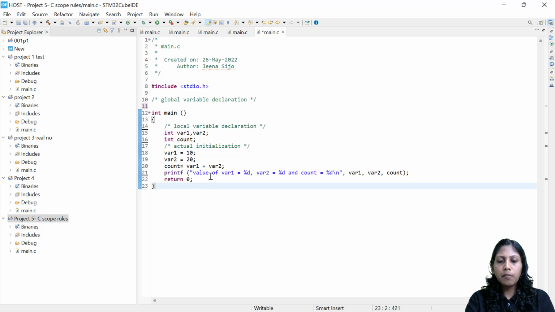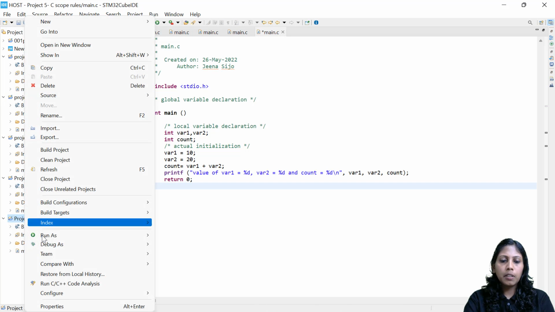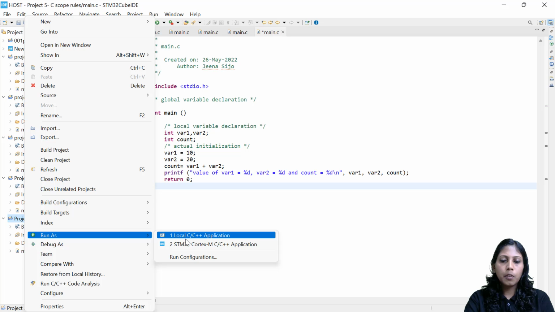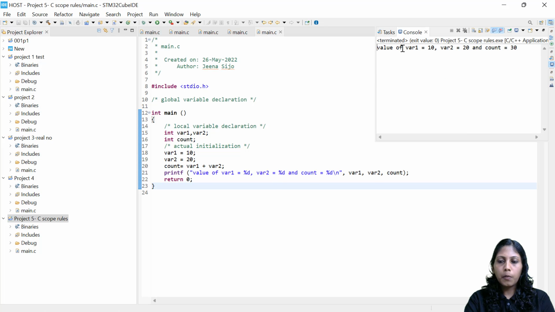Then I'm just printing the values of variable 1, variable 2 and count. So I think all is clear. We should get variable 1 as 10, variable 2 as 20, and of course count should be 10 plus 20, so that should be 30. Let's see whether we are able to get all the results. Yes, now you can see the value of variable 1 is 10, variable 2 is 20 and count equals 30.